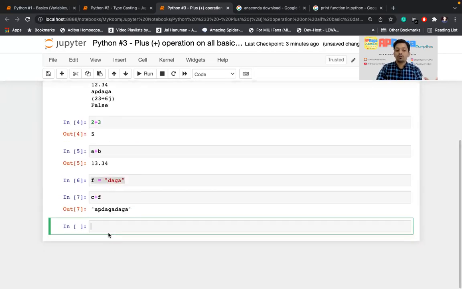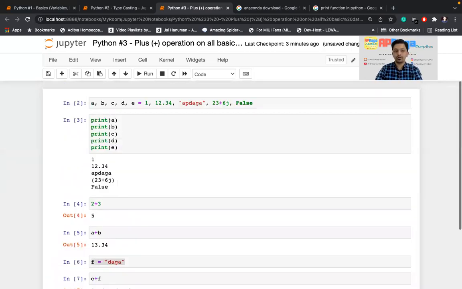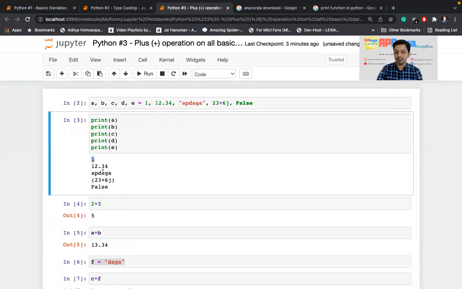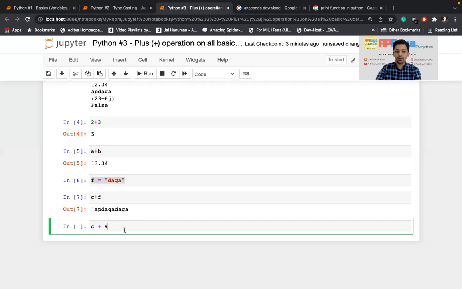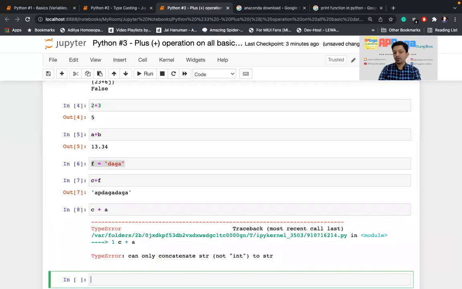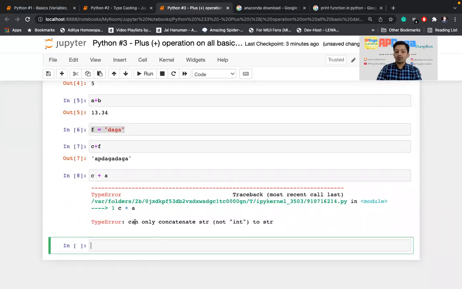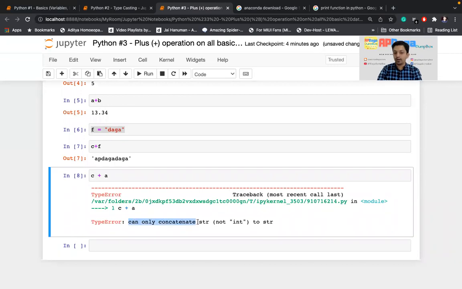Now, what if I do a string that is C, that is AP Daga, it is a string, plus an integer variable that is A. Okay. So the value of A is 1 and it is the integer data type. If I do that, it is throwing an error. Why? Python can only concatenate string with another string, not an integer.